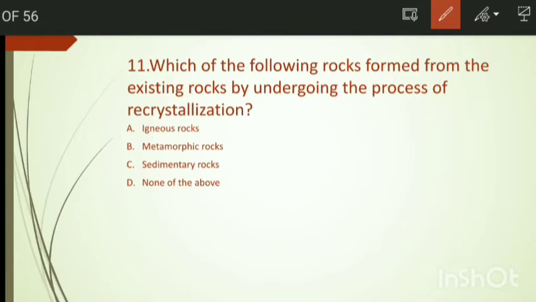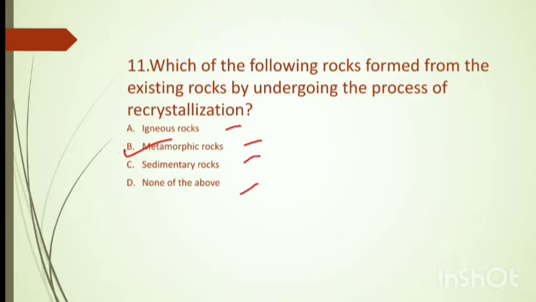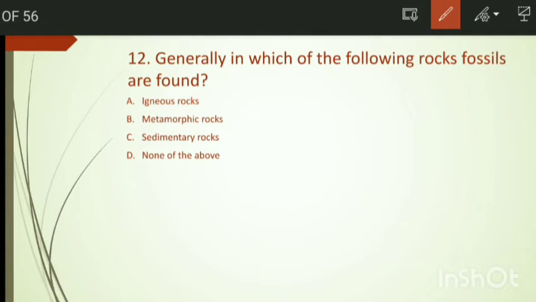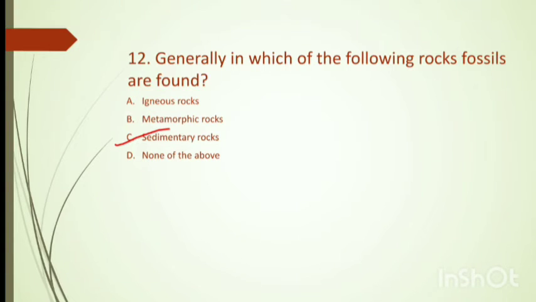Which of the following rocks formed from existing rocks by undergoing the process of recrystallization? The options are igneous rock, metamorphic rock, sedimentary rock, and none of the above. The answer is metamorphic rocks. Question number 12: generally, in which of the following rocks are fossils found? Igneous rock, metamorphic rock, sedimentary rock, and none of these. The answer is option C, sedimentary rock.